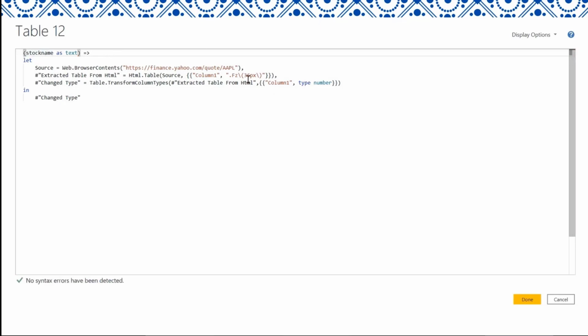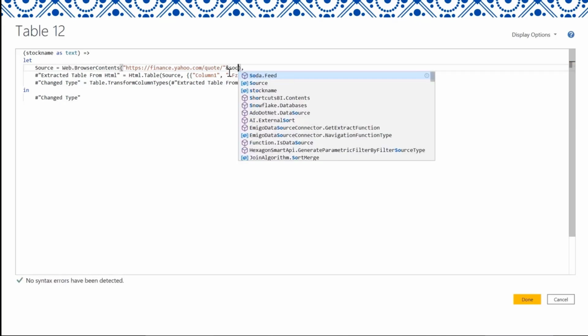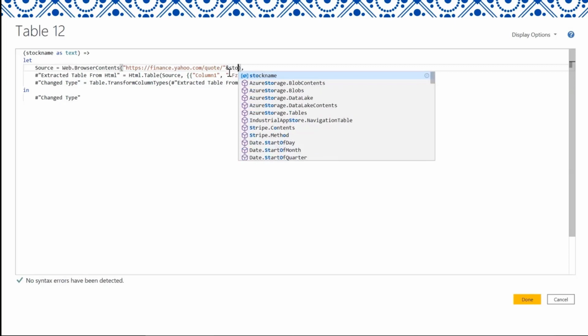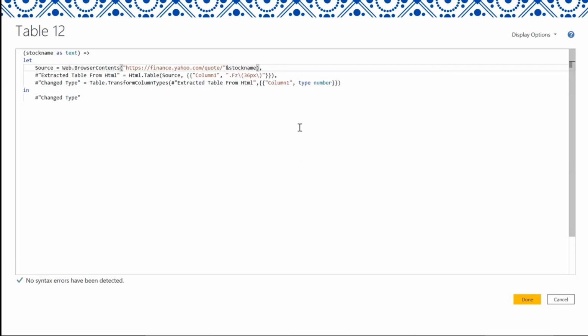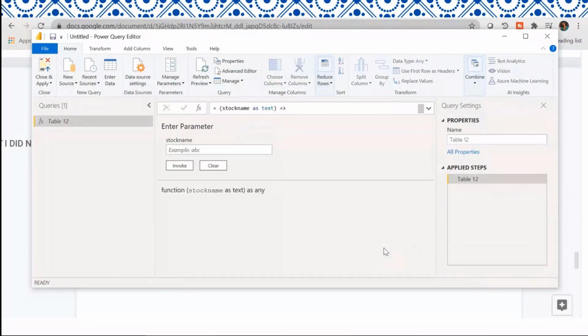Once I do that, I'm going to go to the AAPL, and I'm going to delete that. Then after the quotation marks, I'm going to type stock ampersand and then stock name, just like that. And there we go. Now make sure there are no syntax errors, or it's not going to work, obviously. And then you go Done. And now we've made a function.